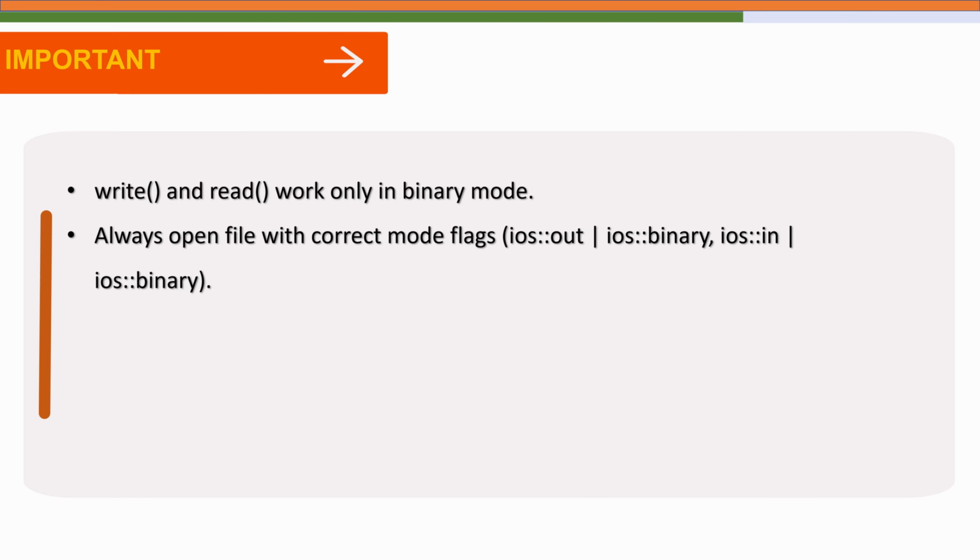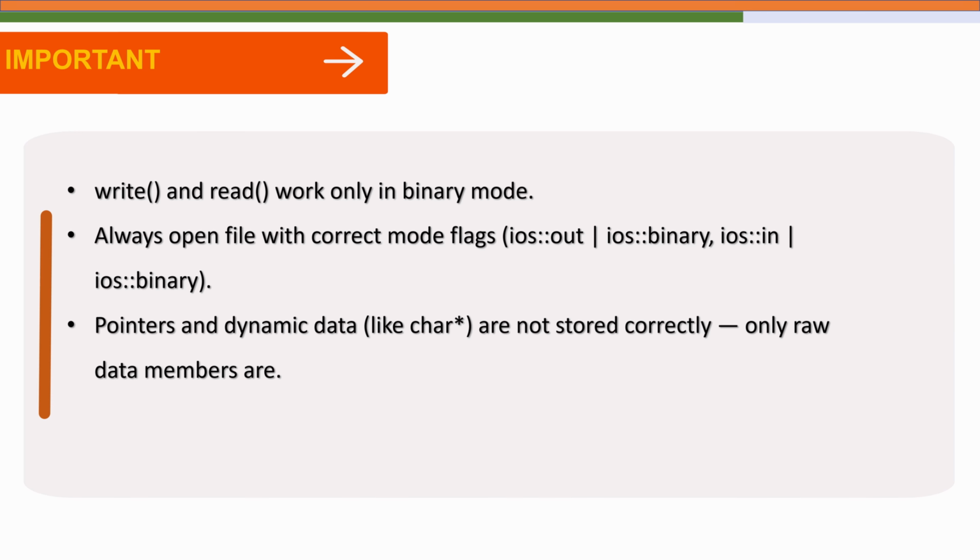Secondly, always make sure you use the correct combination of open modes. When you are writing an object, use the out and binary mode, and when you are reading, use in and binary mode. If we want to append more objects to an existing file, you can use app and binary mode. So these combinations clearly tell the compiler what kind of operation you intend to perform.